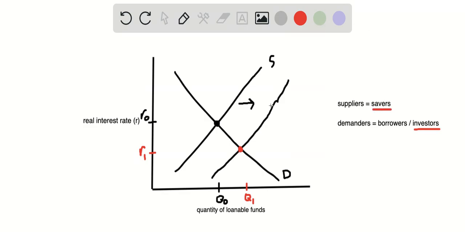So overall, we're increasing the level of saving and also increasing the level of investment because we finance investment with saving.